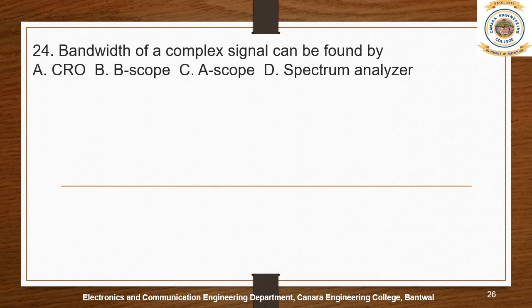Now, the bandwidth of a complex signal can be found by a CRO, B scope, A scope, or spectrum analyzer. The right answer is, I think, option D, because in the statement there is the word bandwidth, which means a particular range. In the frequency spectrum it has some range, like 1 kilohertz to 2 kilohertz, or 5 kilohertz to 10 kilohertz. It's basically the spectrum.